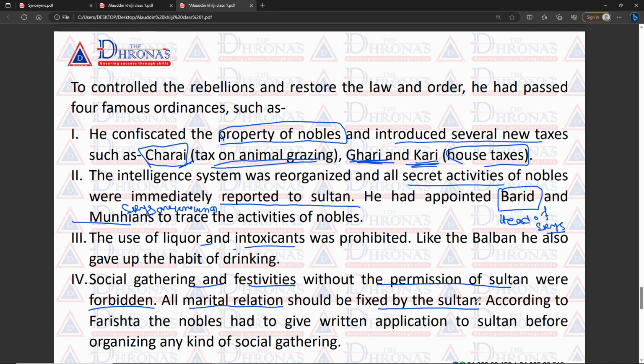And not only that, all marital relations should be fixed by the Sultan. The nobles' sons and daughters married whom, and what kind of marital relations they formed with other nobles, all of this had to be fixed by the Sultan. And according to Firishta, the noble had to give a written application to the Sultan before organizing any kind of social gathering.